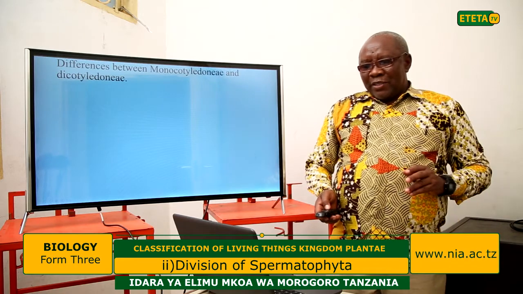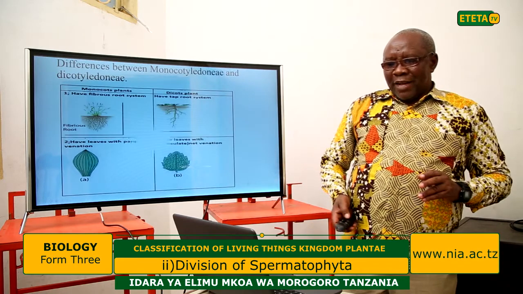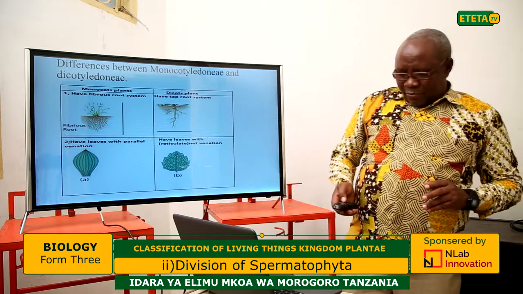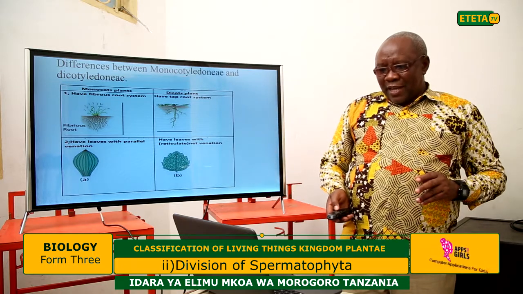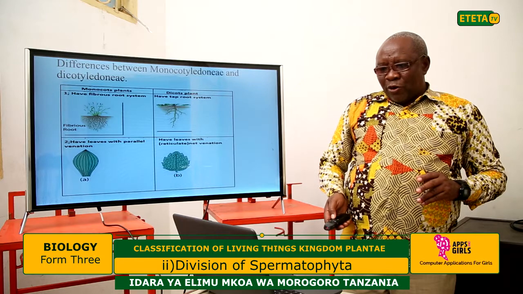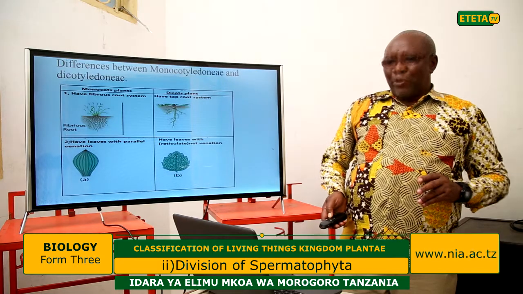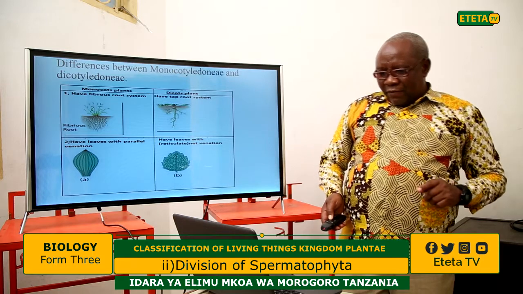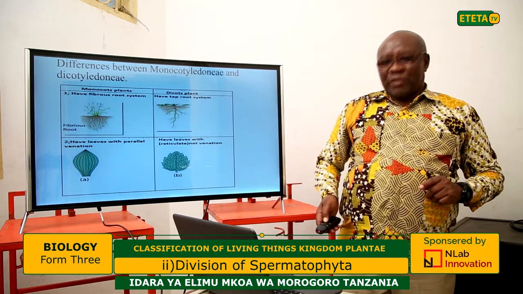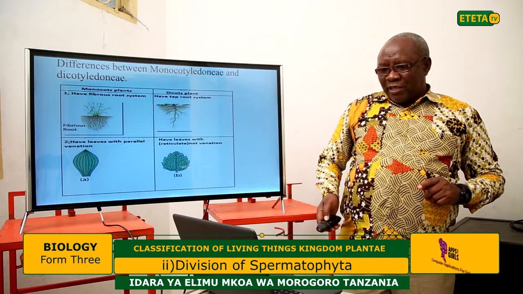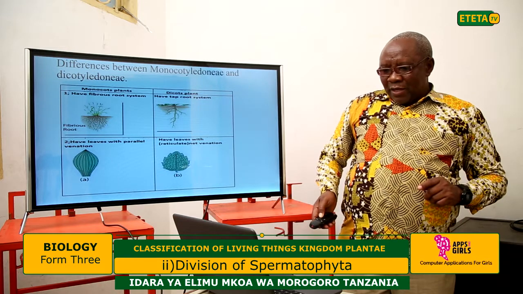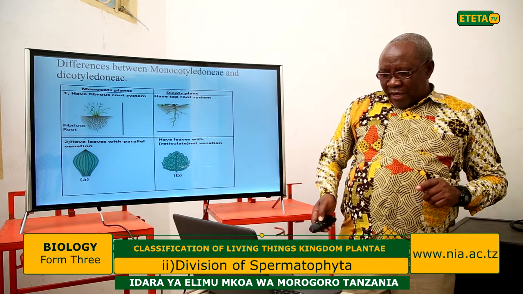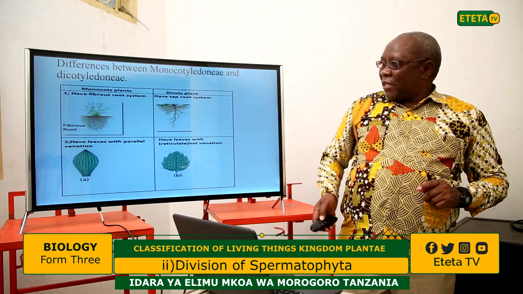Difference between monocotyledons and dicotyledons. Now you can see the diagrams here. Please observe. I think it is clear. We have a column of monocotyledons and a column of dicotyledons. The monocotyledons have fibrous roots. You can see that these are the fibrous roots we have been talking about, while the dicotyledons have the taproot. This is the main root, the taproot. So this is the difference.